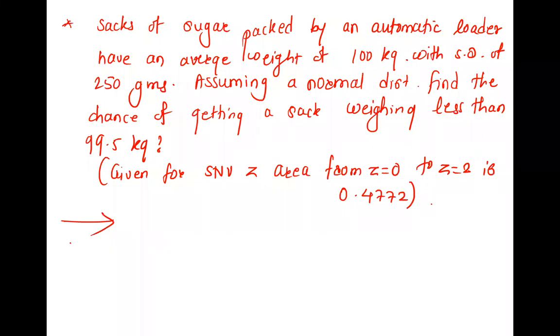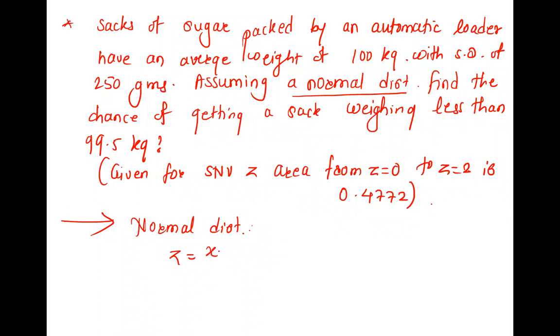Sacks of sugar packed by an automatic loader have an average weight of 100 and standard deviation 250, assuming a normal distribution. So here we have a normal distribution, right? Whenever normal distribution is there, we have to find Z. How do you define Z in normal distribution?